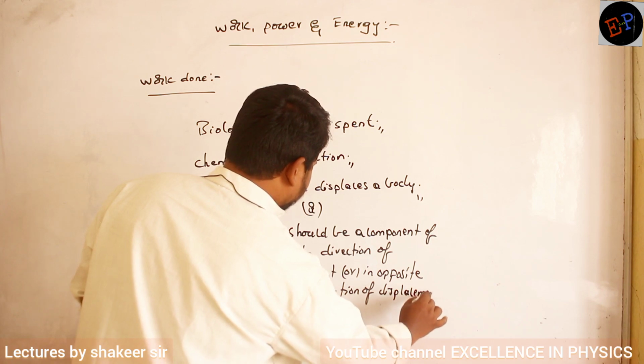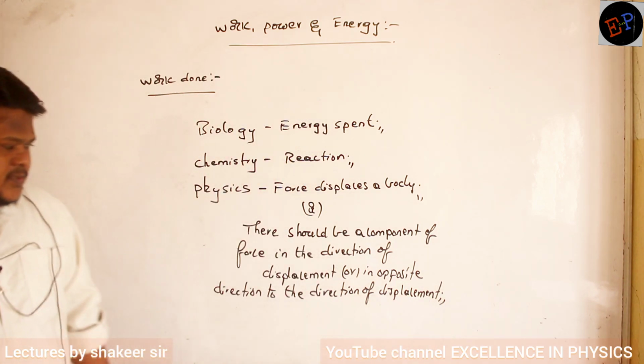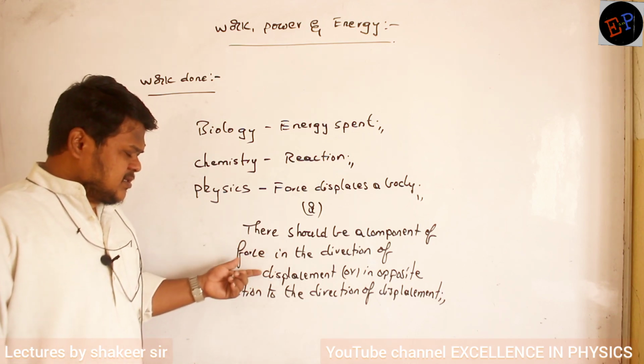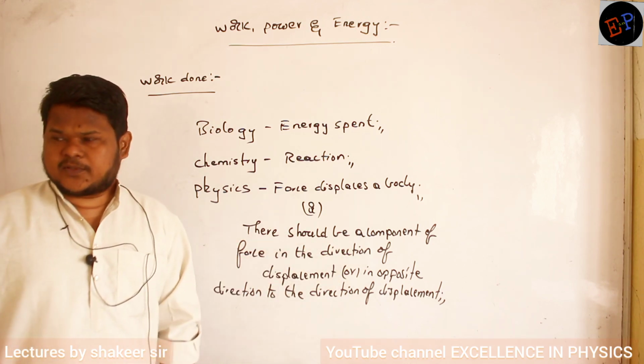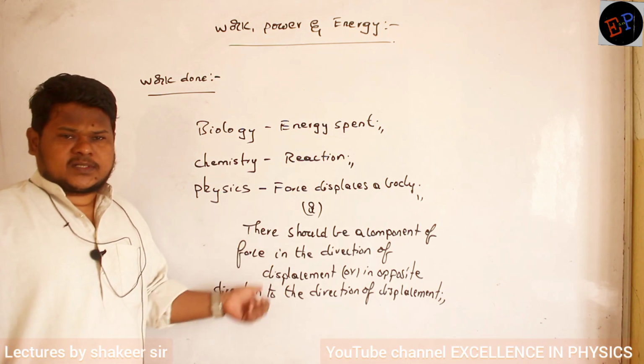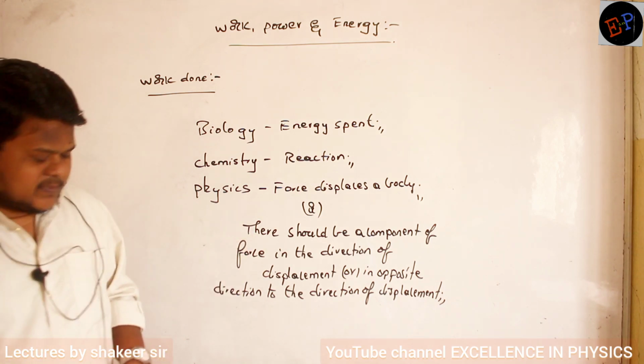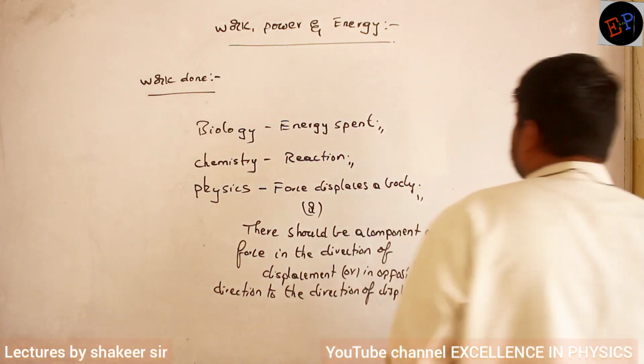Are you able to understand, ma'am? So work is said to be done only in this condition. So there should be one component of force in the direction of displacement of the body, or there should be one component of force in the opposite direction to the direction of displacement of a body. Then only work is said to be done. Okay. Now let us try to understand this one by taking one example.